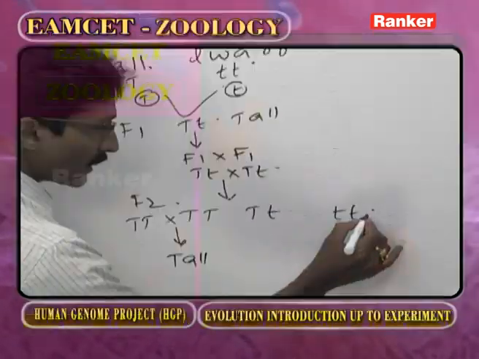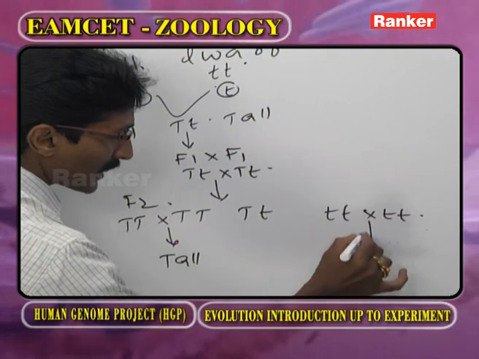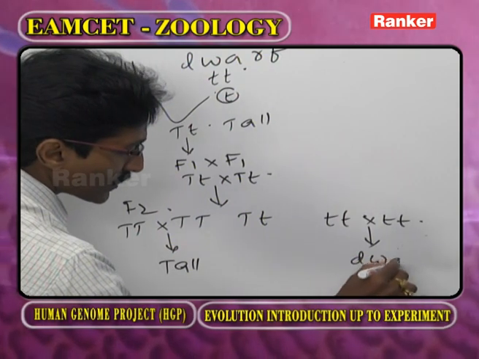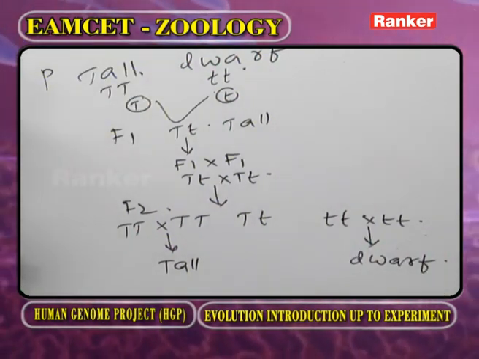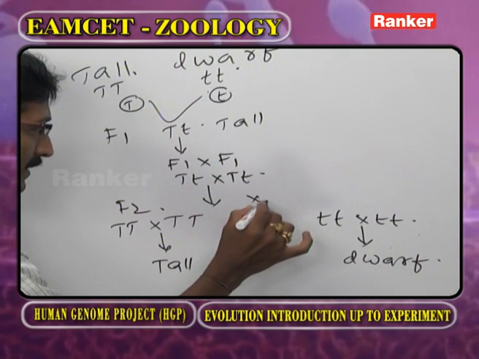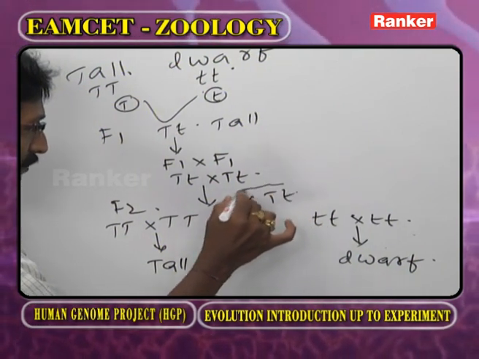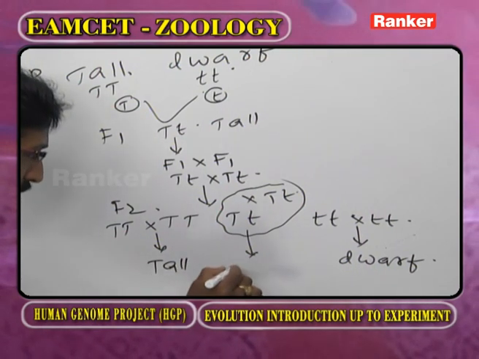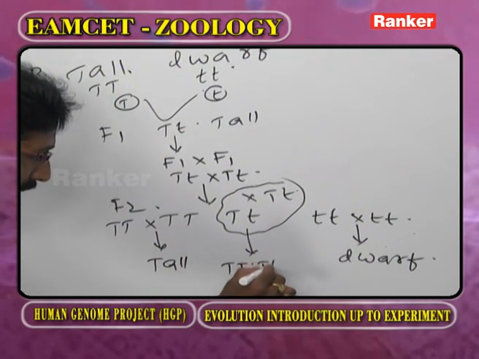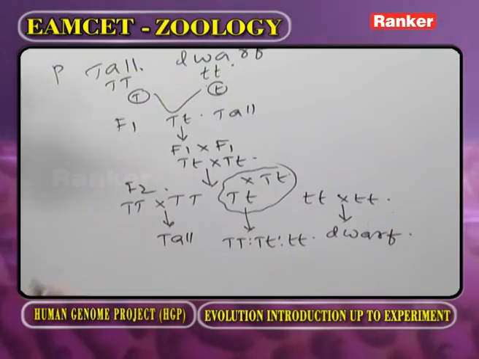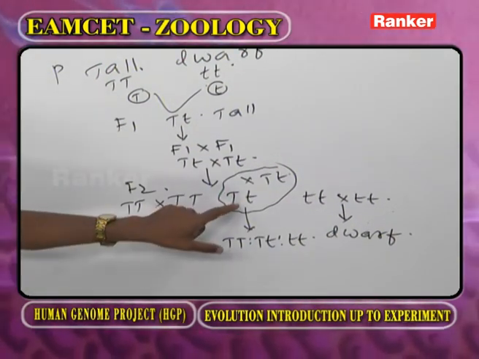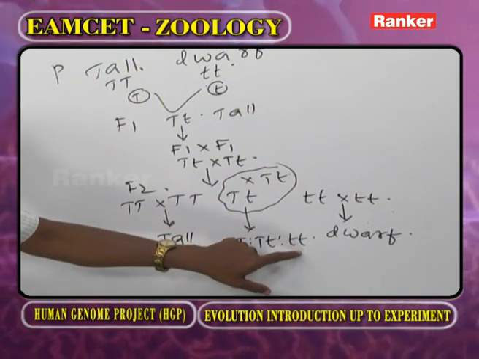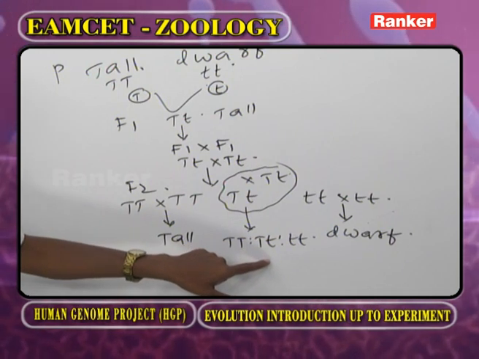Small t crossed with small t always gives rise to the homozygous recessive, which we call dwarf. Now, capital T small t is crossed with another capital T small t. This gives rise to capital T capital T, capital T small t, small t small t. That means capital T small t gives rise to homozygous tall, heterozygous tall, and homozygous dwarf.